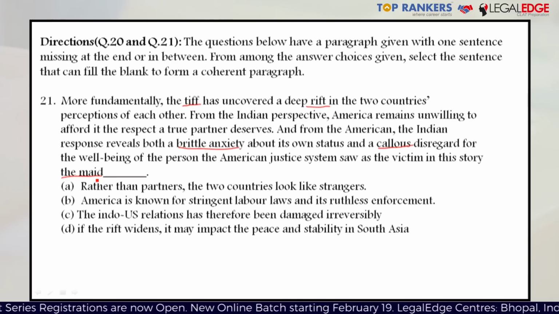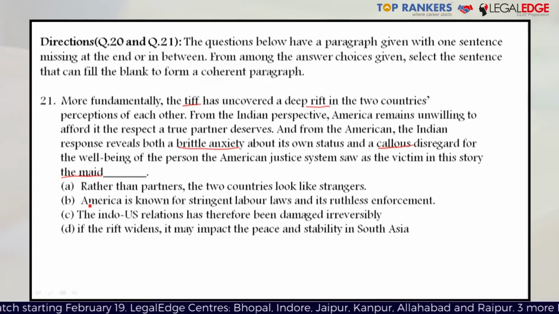The whole passage seems to be talking about some incident which has led to a lot of fighting or a lot of petty quarrel between the two countries, and it has led to a feeling of discontent or lack of friendliness between the two countries. And one of the characters in this particular story must be some maid. Moving on to the options,